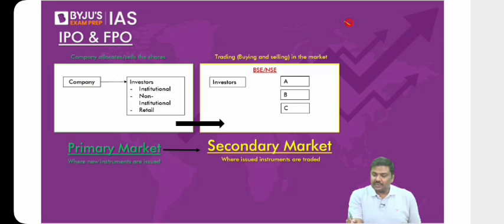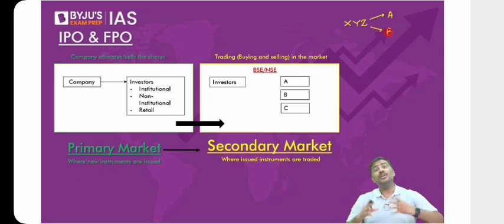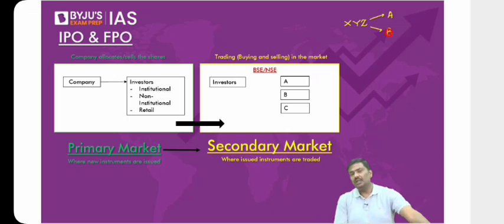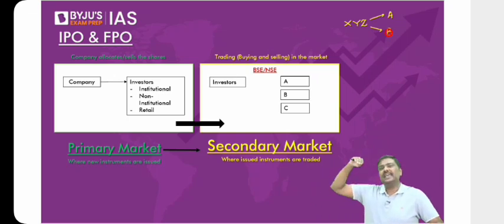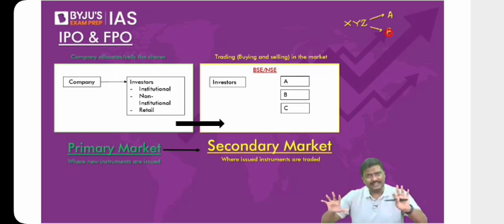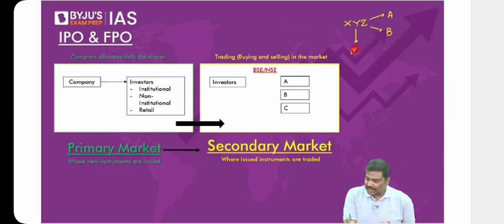Imagine there's a company XYZ, started by you and your friend. So there is A and there is B. These are the co-founders. And let's say the company XYZ requires a lot of money now. Why will they require money? They want to launch one more product, expand manufacturing, purchase one more company, or open many more branches in other cities. Doesn't matter for what purpose, they require money. That's very important here. What they can do is go to the financial market and issue shares in the financial market.